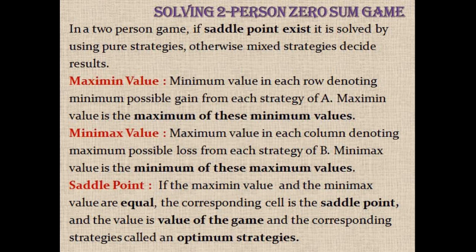Similarly, we find the maximum value in each column. Then we find the minimum of these maximum values, which is called the minimax value. If the maximin and minimax values are equal, then the corresponding entry in the matrix is called a saddle point, and the value is called the value of the game, and the strategies used there are called optimum strategies.